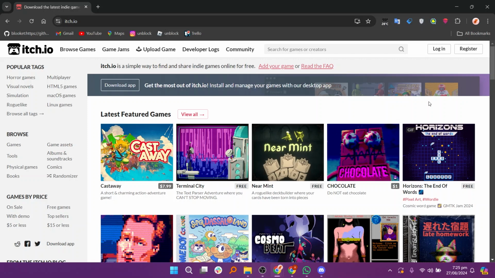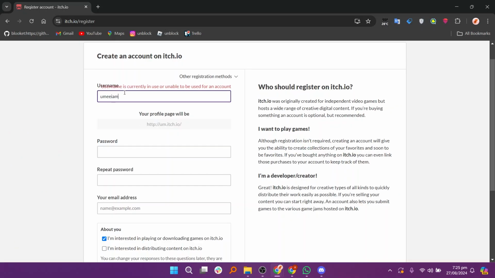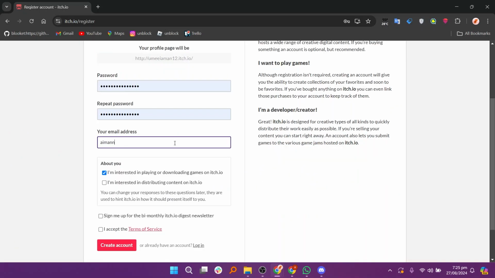First, open your browser and go to the itch.io website. Then click on register in the top right corner to create a new account if you don't have one. Here, you'll need to enter a username. Next, enter a password and retype it to confirm. After that, enter your email address.